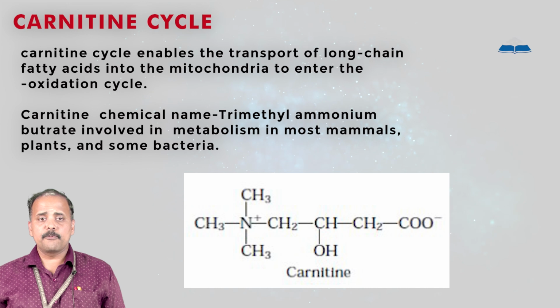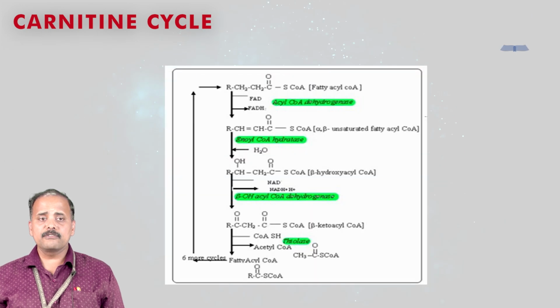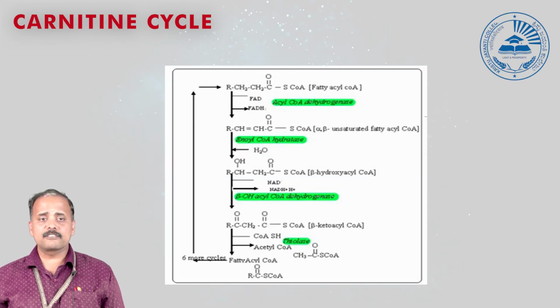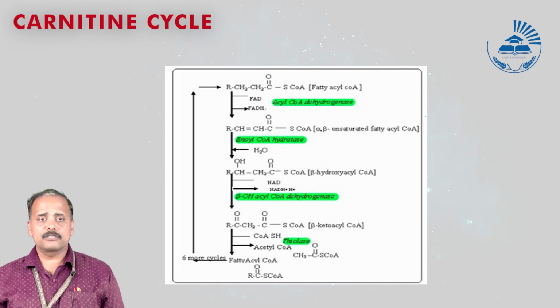So this transport mechanism is the major mechanism involved in the transport of long chain fatty acids, by which most of the long chain fatty acids are transported into the inner mitochondrial membrane. Coming to the significance of carnitine, we need to understand its chemical structure. Carnitine is chemically named trimethyl ammonium butyrate, which is synthesized mainly from lysine and methionine, and it is also synthesized by plants as well as some bacteria.